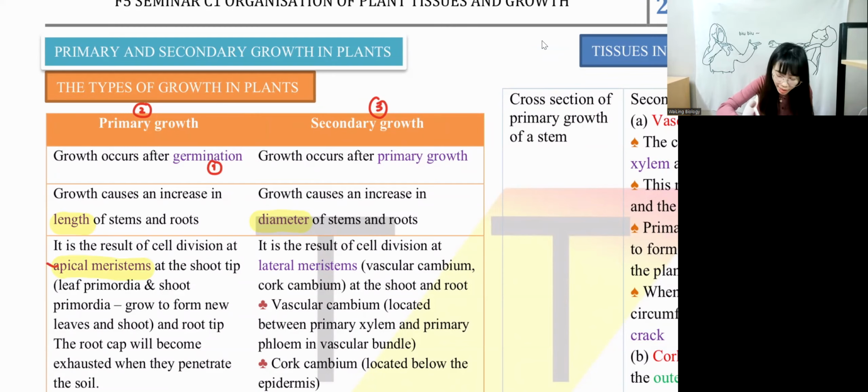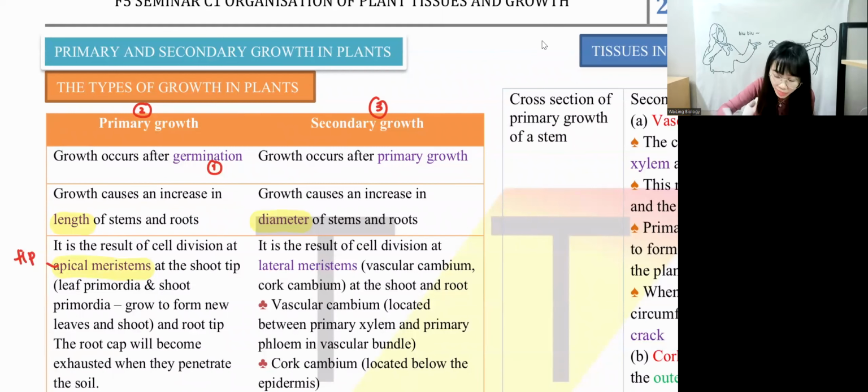It means the tip, correct? Apical means the tip. It means that the plant is growing because the tip is growing. Apical, right? They will carry out cell division at the apical. Apical means the tip. The shoot tip increasing, they become longer. The root tip increasing means they go deeper into the soil.